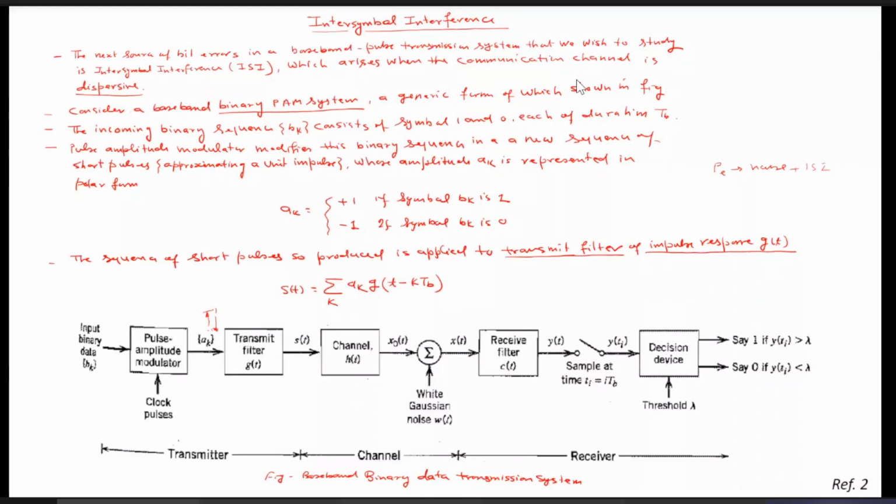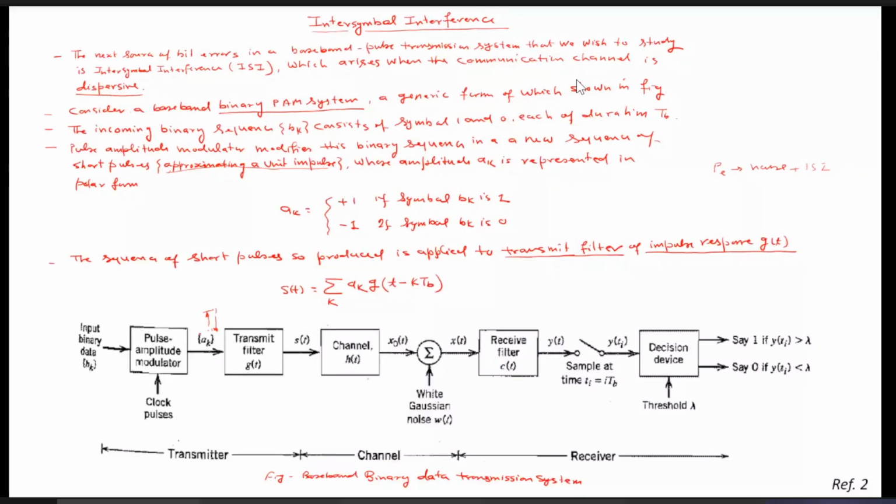So for that, A_k is, as I told you, nothing but plus 1 and minus 1. It is written over here, but it should be plus delta(t), minus delta(t). But you can consider it approximately a unit impulse sequence of very short duration. If symbol b_k is 1, then it is plus 1. As I told you, if the symbol b_k is 0, it is minus 1.